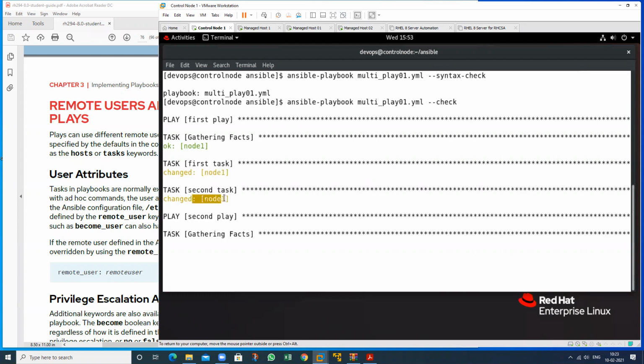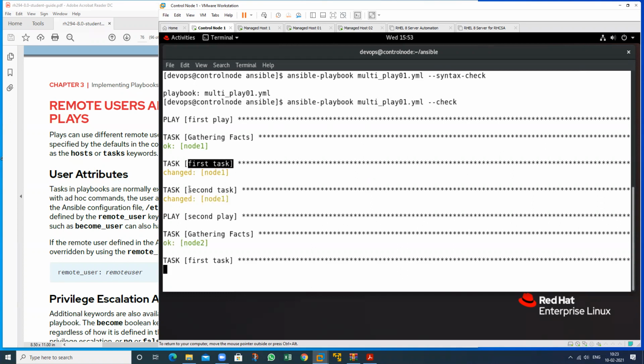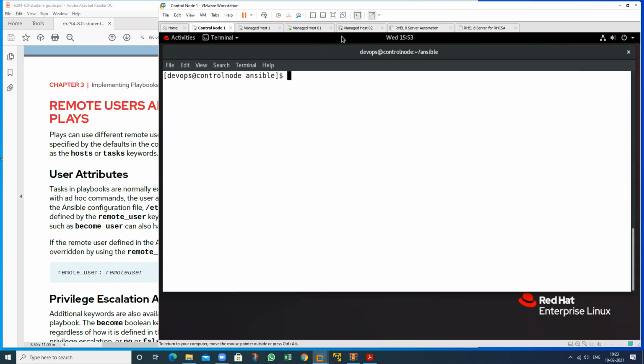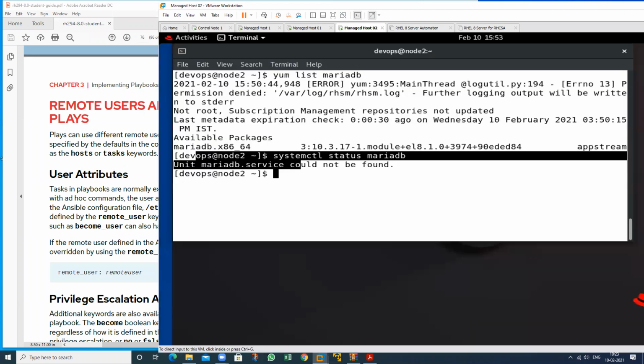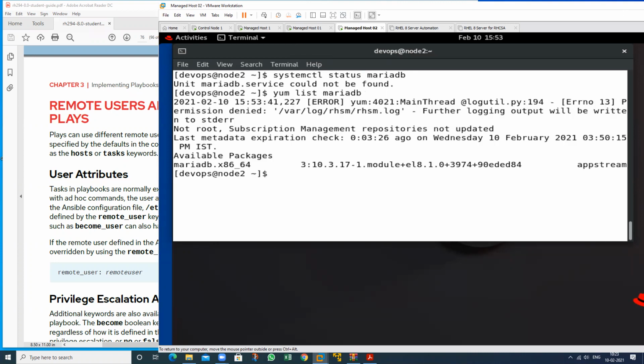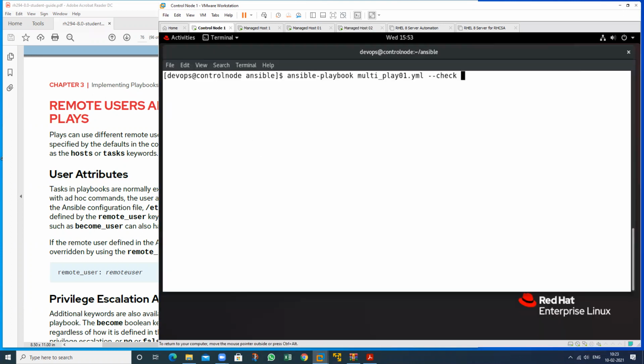So this is my first task, this is my second task. For this machine, this is my first task, this is my second task. So now there are two changes for this particular machine. Now check again. This task is not performing because I have just done a dry run, not installing that particular package. So that is available. Now run this particular task against these two machines.